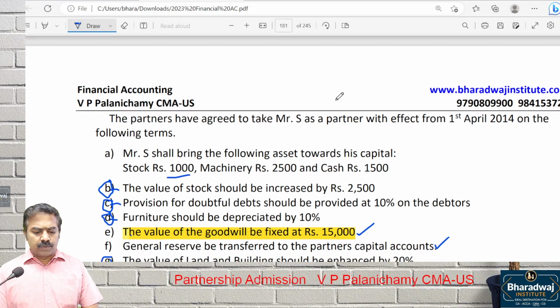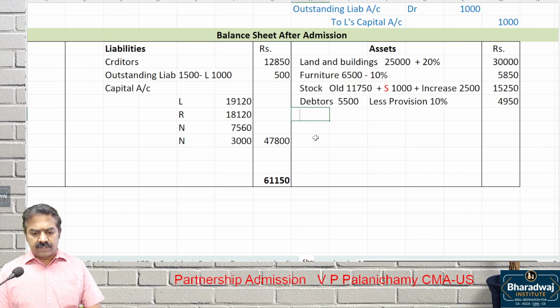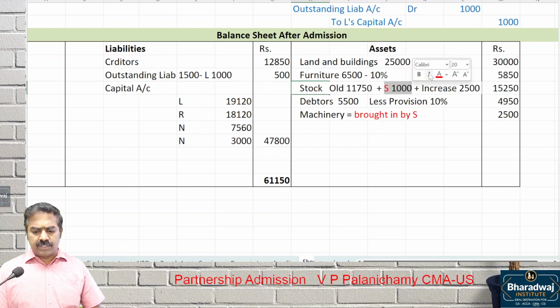Before that, there is one more thing. Machinery brought in by the partner. There is no old machinery. Machinery brought in by the new partner. New partner brought in machinery. How much? 2,500. Do not ignore that. Okay. Stock brought in by him is already added with stock. Machinery brought in by him is added to machinery.